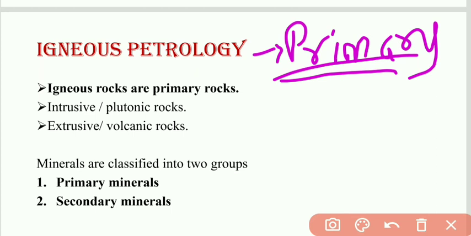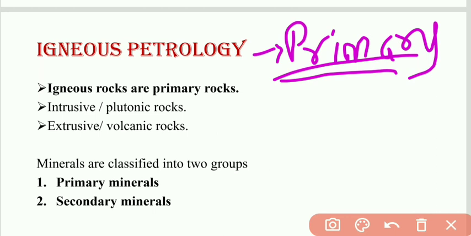Whatever we have, the three major types of rock, for the formation of all these three rocks, the primary origin of this rock is the igneous rock. We will discuss the formation of sedimentary rock and metamorphic rock in the next lecture. First, we will study igneous petrology.